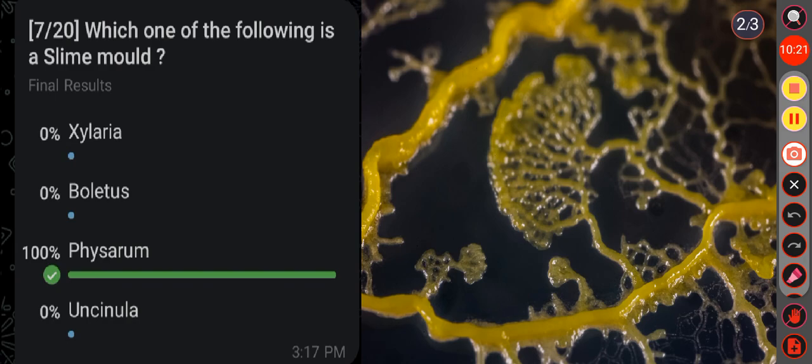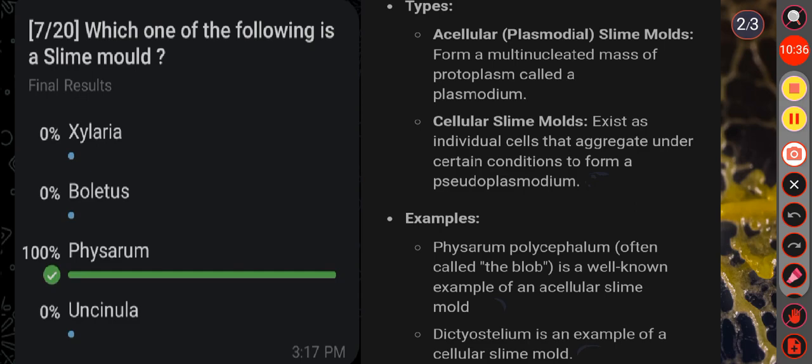Remember, slime molds are a group of organisms that consist of an amoeboid multinucleate protoplast, and they are commonly found in damp environments. Slime molds are generally of two types, acellular and cellular. Acellular slime molds form a multinucleated mass of protoplasm called a plasmodium. And remember, Physarum is a well-known example of an acellular slime mold.